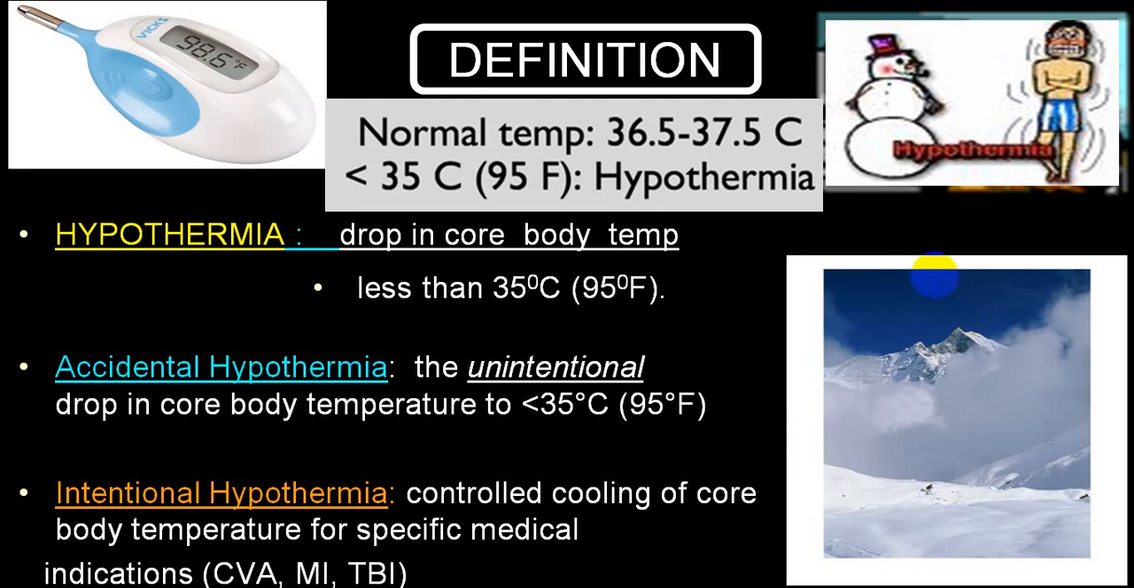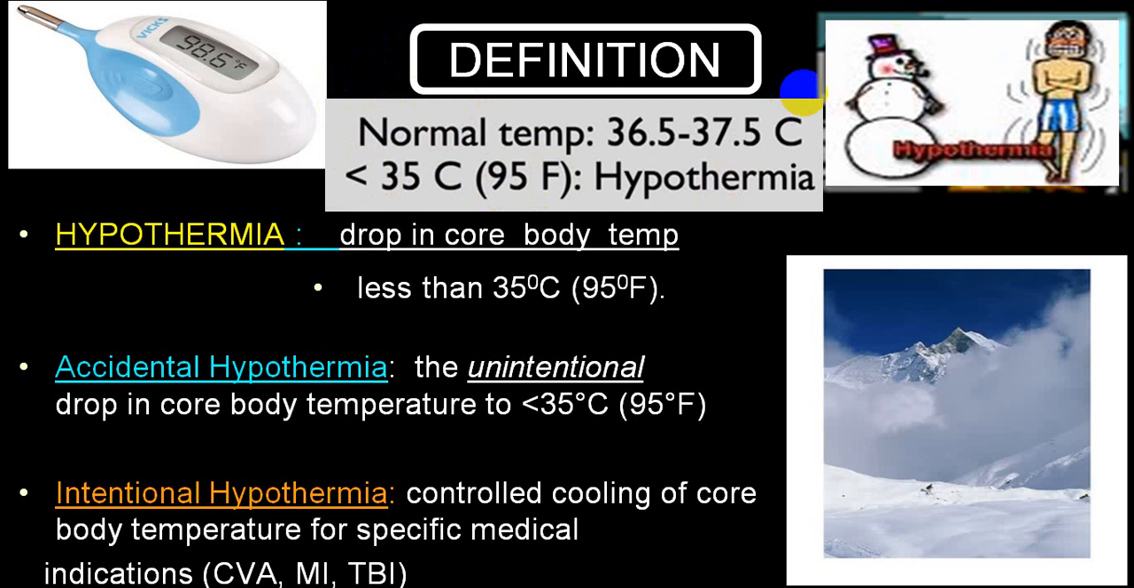Now what exactly do you mean by hypothermia? When your body temperature, or what we call core body temperature, drops below 95 degrees Fahrenheit, we call that hypothermia. Here we are using Fahrenheit, that's why we are mentioning 95 degrees Fahrenheit. But in centigrade, it will be less than 35. So if your body temperature drops below 35 degrees centigrade or 95 degrees Fahrenheit, you call that hypothermia.